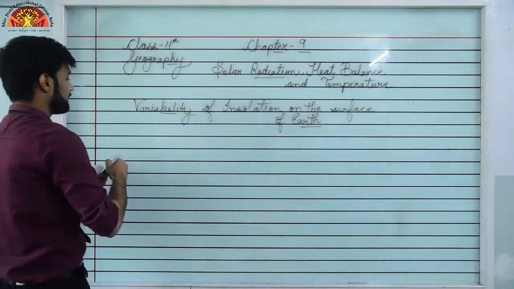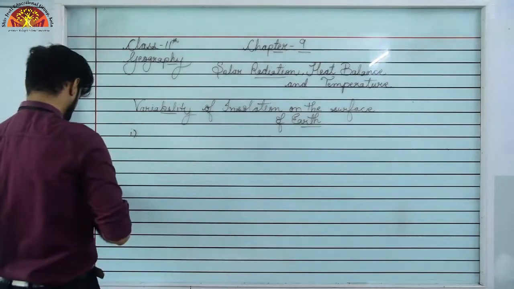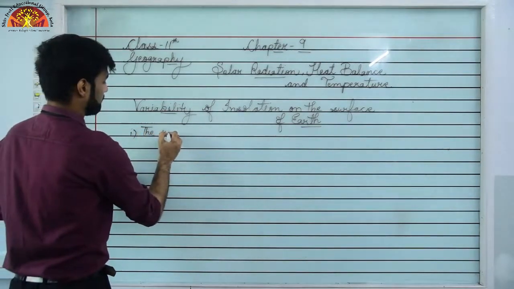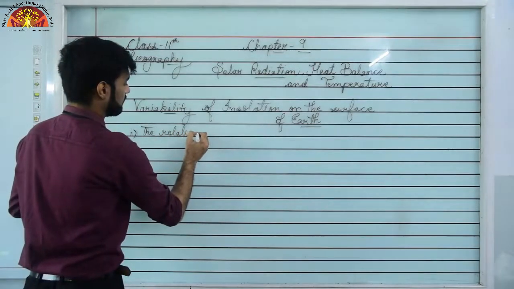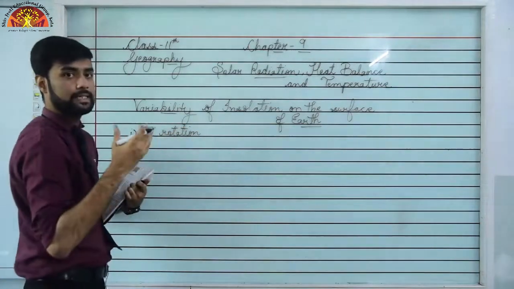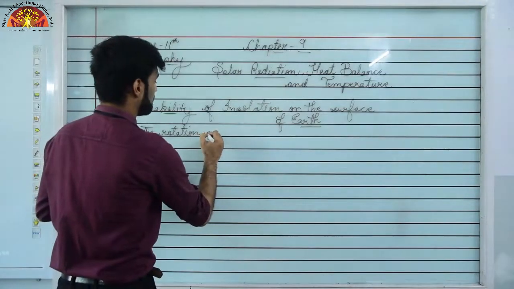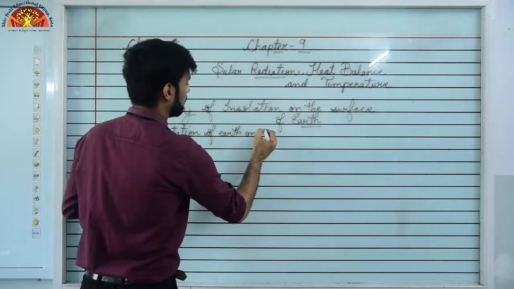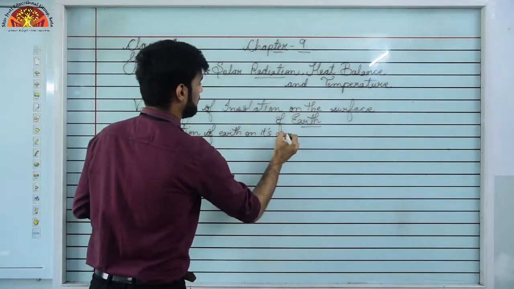So the first factor is the rotation of Earth on its axis. Our first factor which affects how much heat we are getting from the sun is the rotation of Earth on its axis. It's very easy to understand.